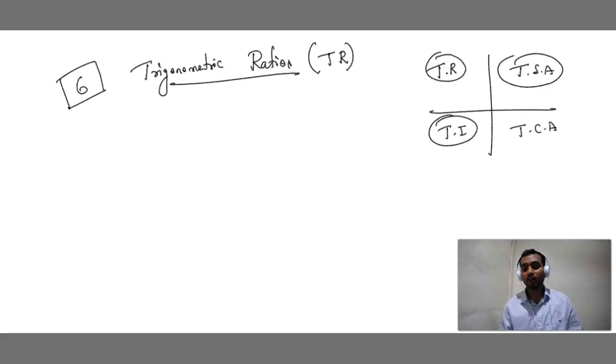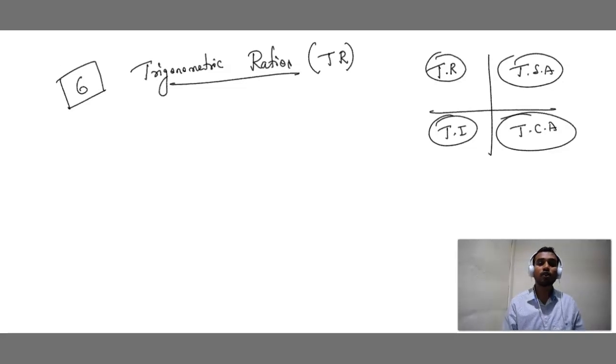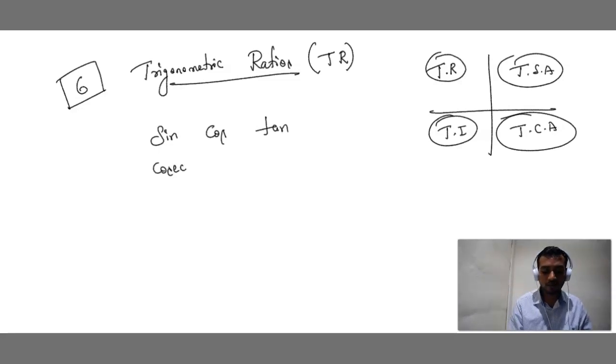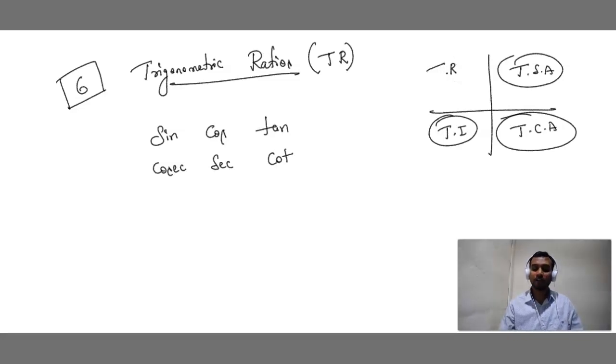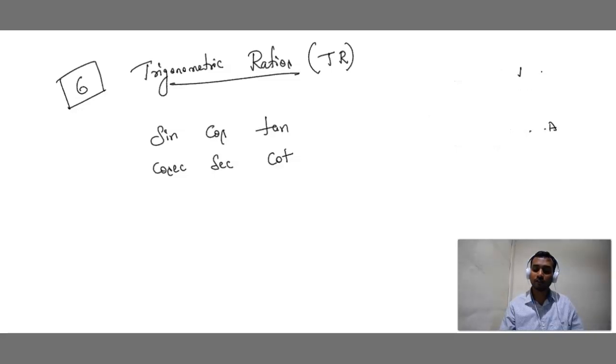How many trigonometric ratios are there? 6. Which are those? Sine, next cos, then tan, then cosecant, then secant, then cot.